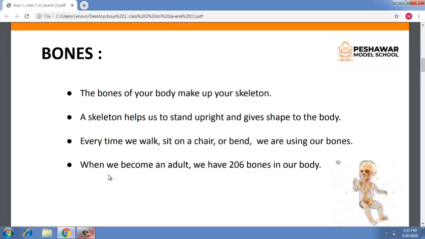When we become an adult, we have 206 bones. How many bones? 206 bones in our body. But do you know that a baby has 300 bones in the body at birth? When we become adults, we have 206 bones in our body.